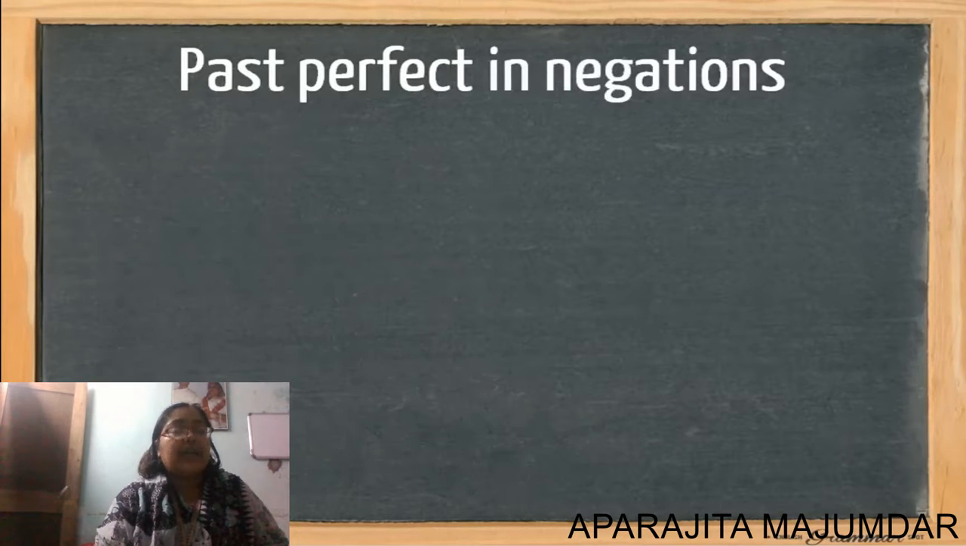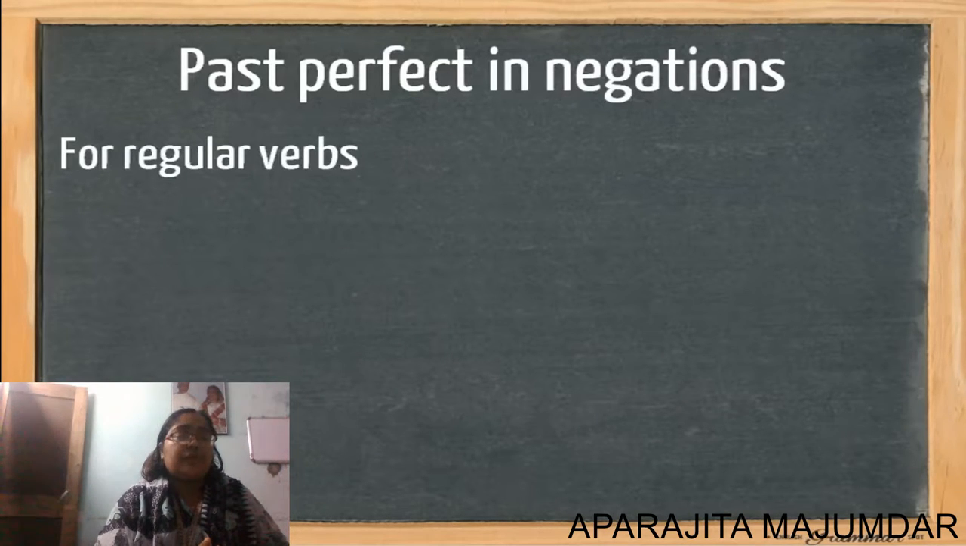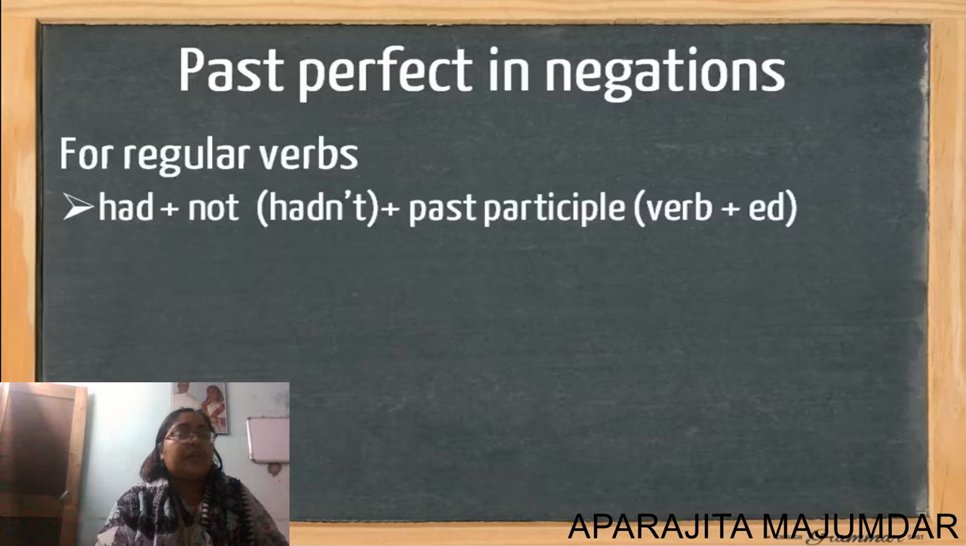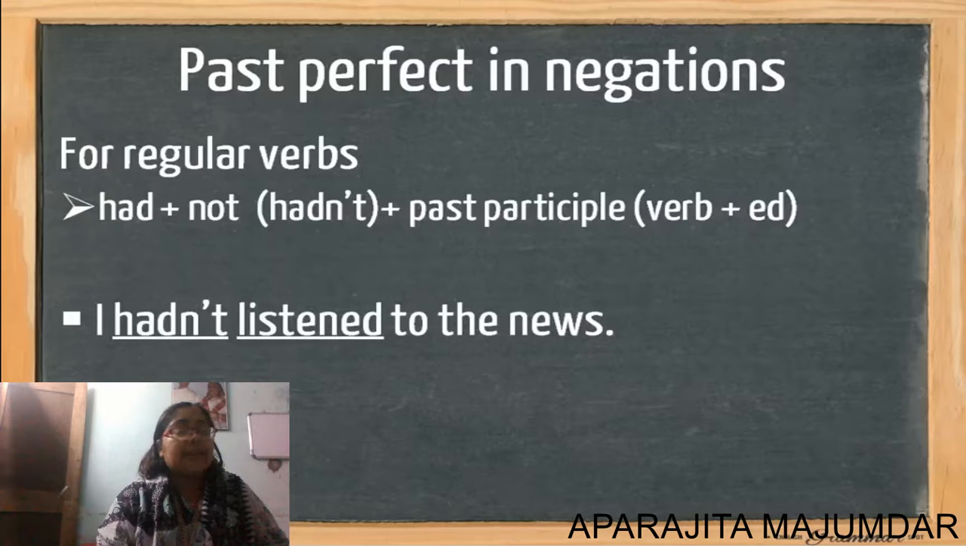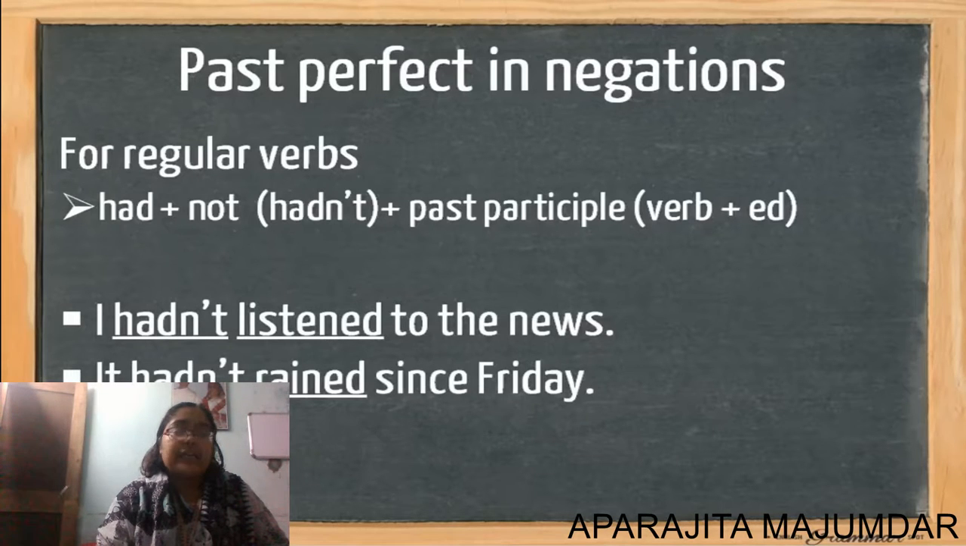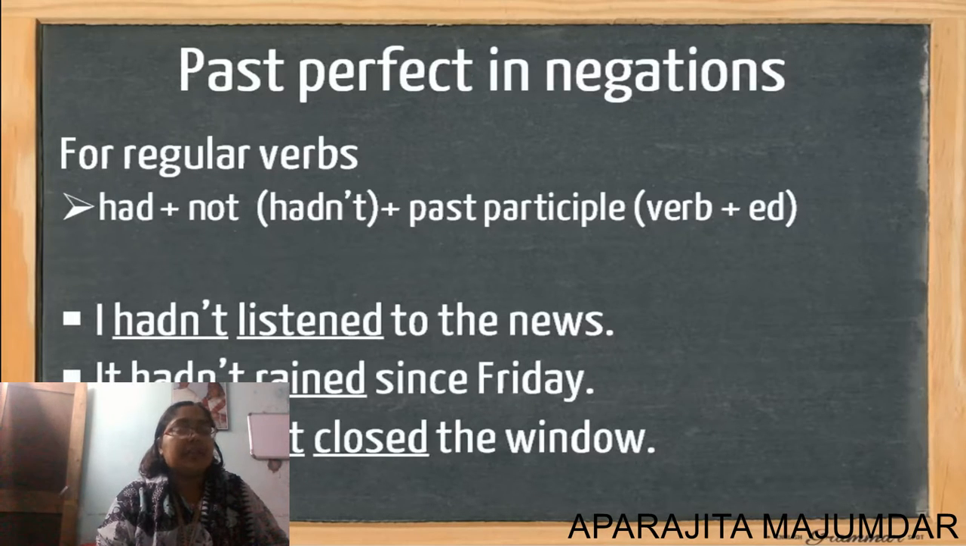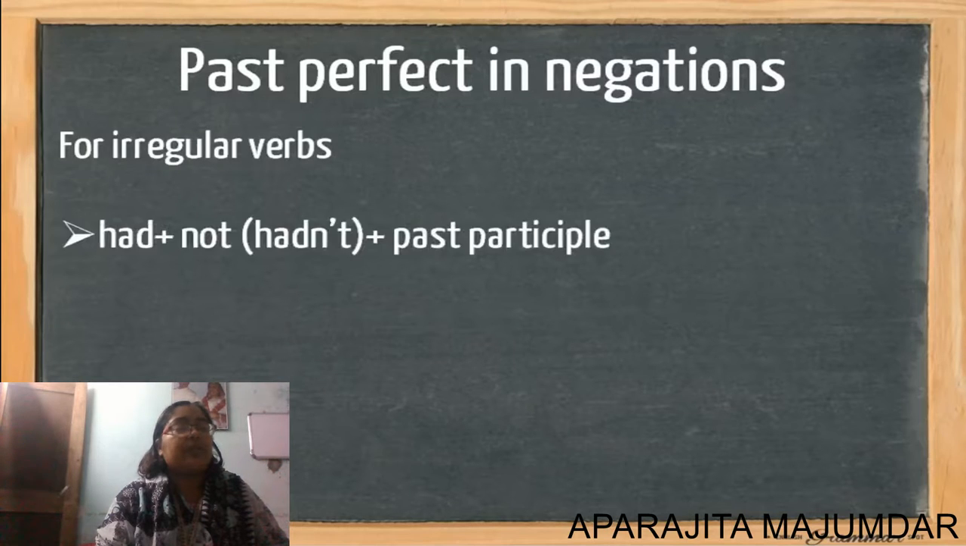To drive becomes driven. Now for negation, for negative words, we add had and not to it with an ed form of the verb and past participle. For example, I hadn't listened to the news. It hadn't rained since Friday. They hadn't closed the window.